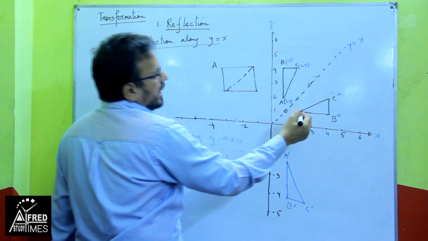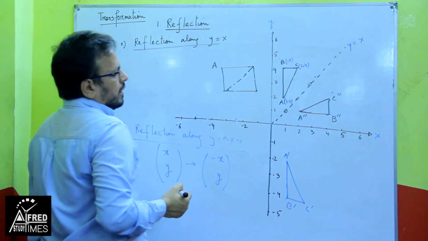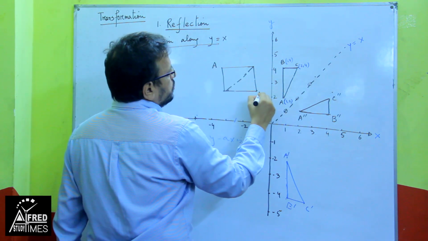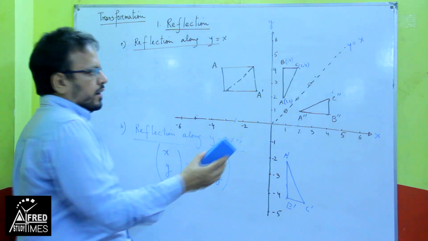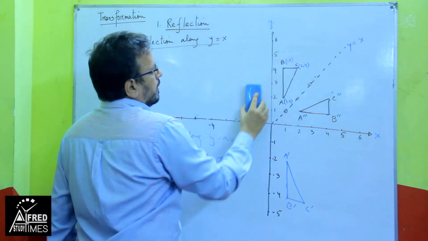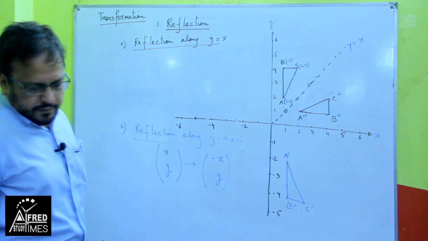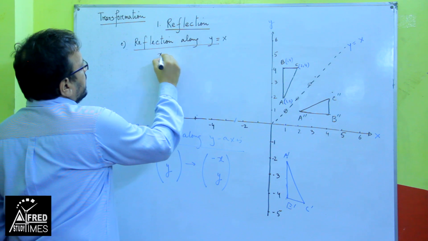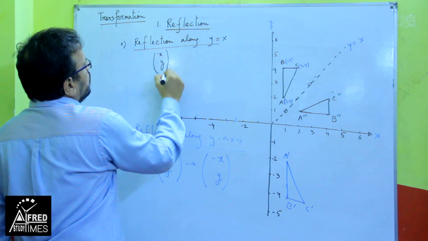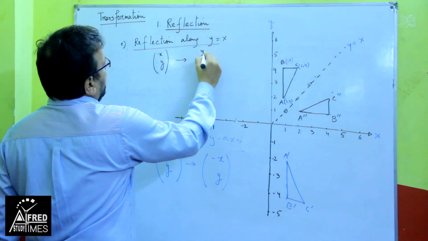So that concept I have applied here. A will come to A prime. The XY coordinate will be changed to YX.